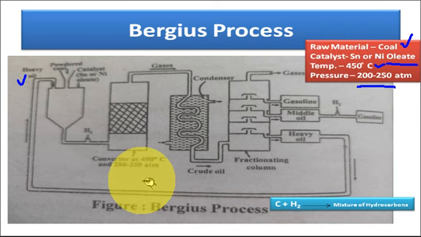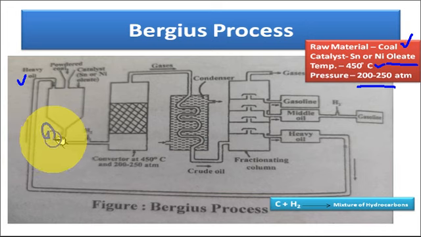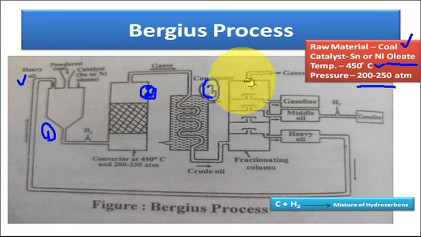The plant used for synthesizing the petrol in Burgess process has four compartments. First compartment is the mixing chamber. Second is the reaction chamber. Third is the cooling chamber. Fourth is the fractional distillation chamber.